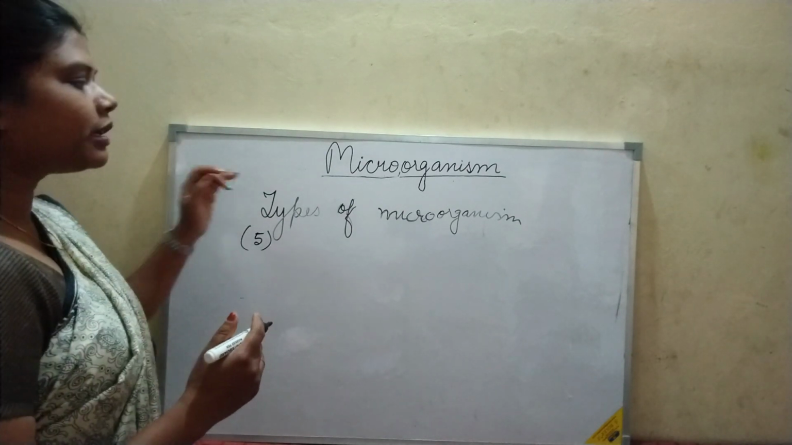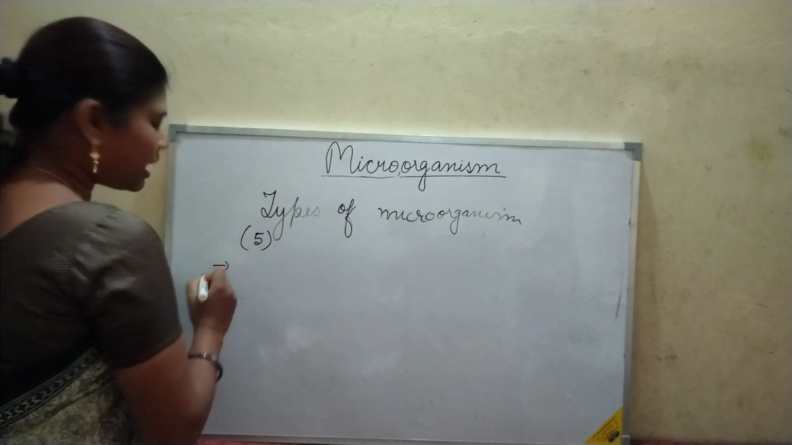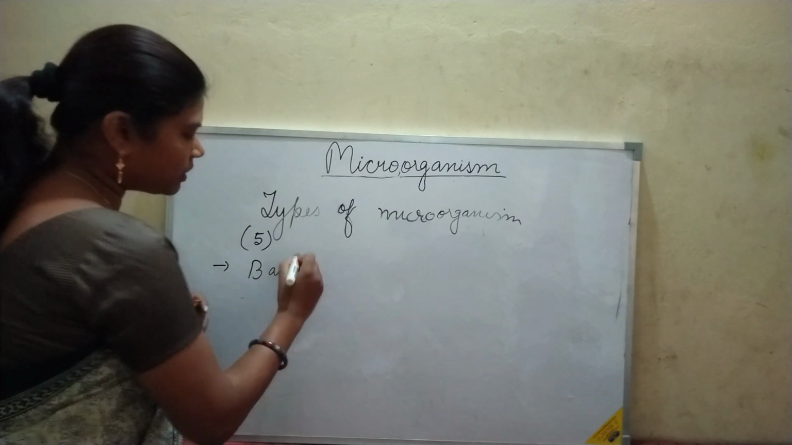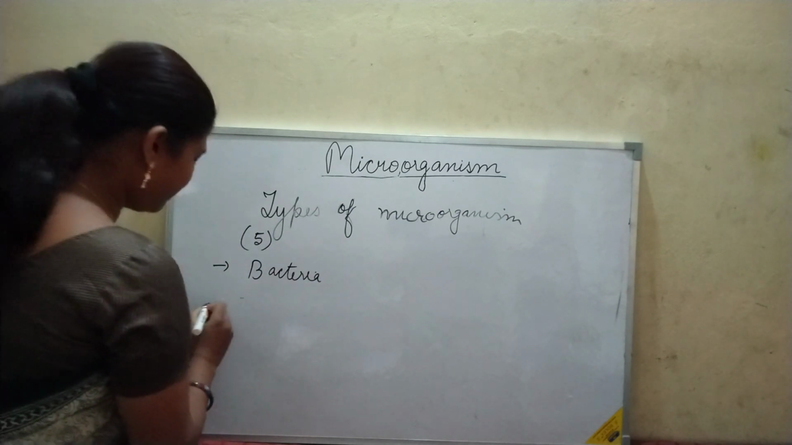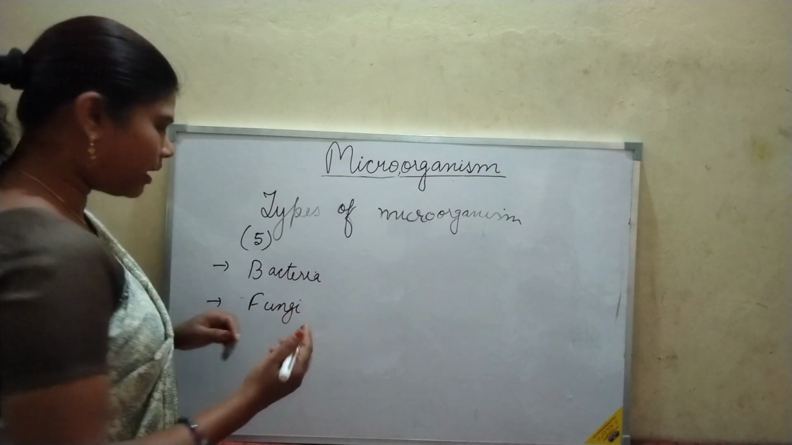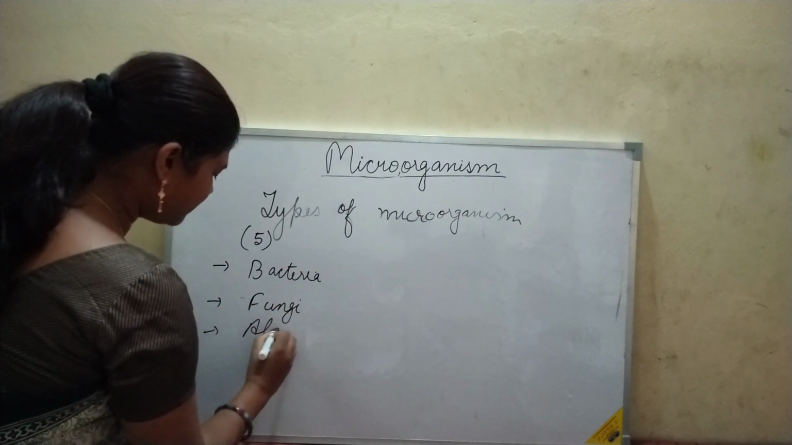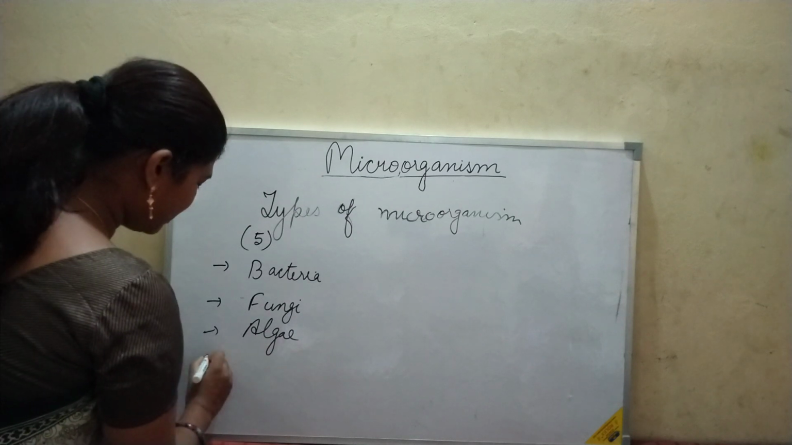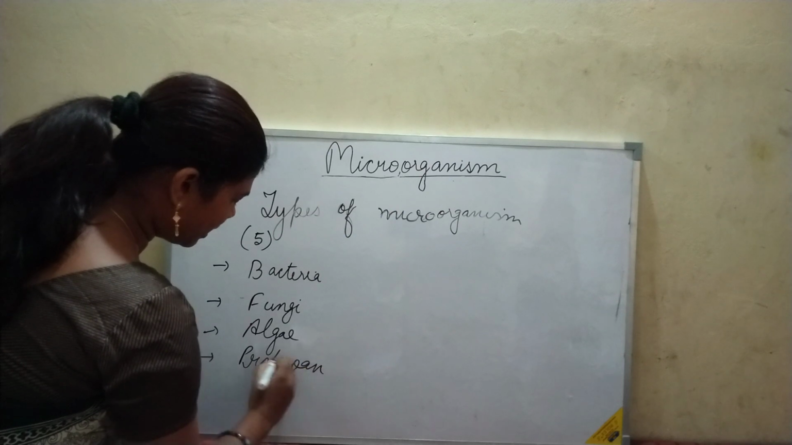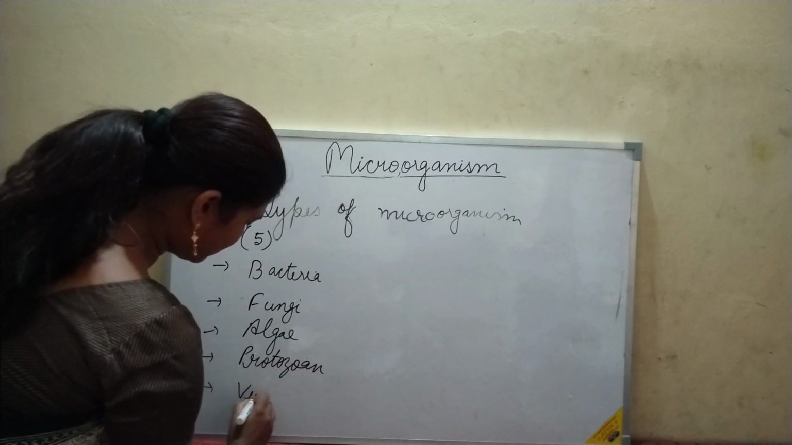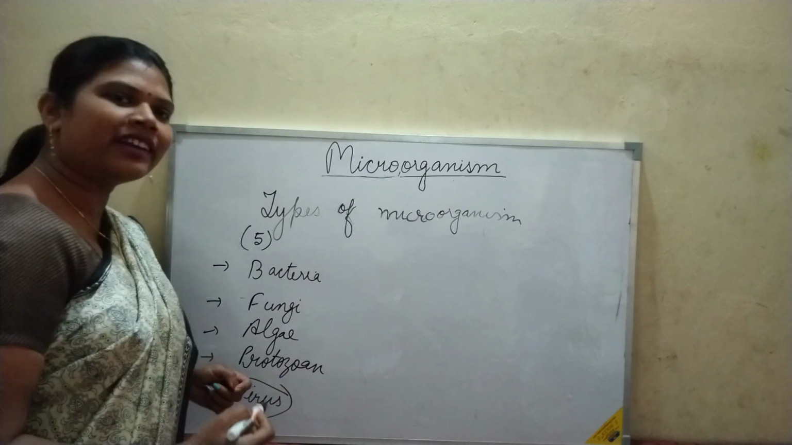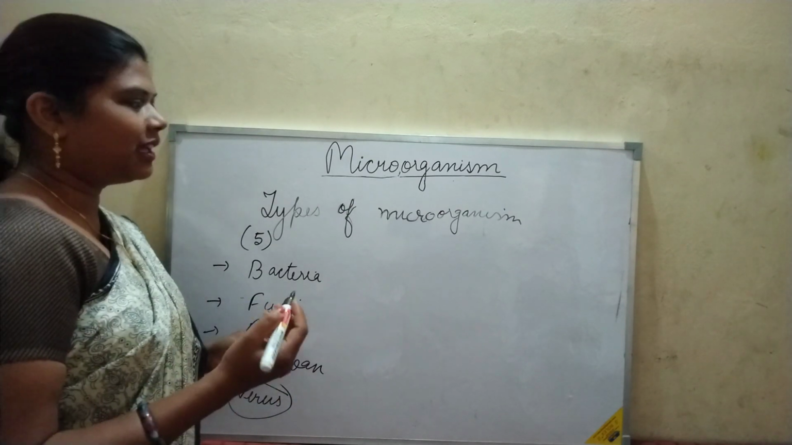First, see the types of microorganisms. The first type of microorganism is bacteria. In singular we say bacterium. Then fungi. In singular form we say fungus. Then algae, then protozoan, and last virus.